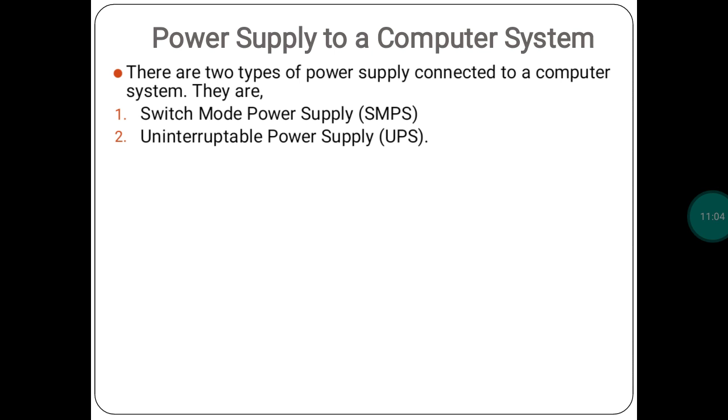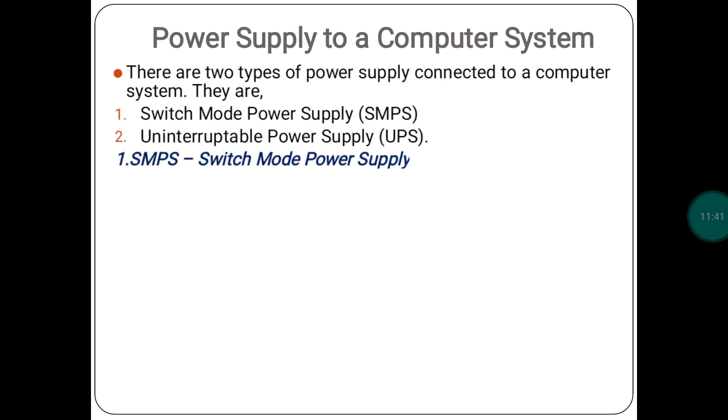Then the last point in this chapter is the power supply to the computer system. So see, every computer must have power. Without power, we can't start a computer system. If you have the power supply, then only you can start a computer. So what types of computer power supplies are there? There are mainly two types. One is the switched mode power supply, called the SMPS in short, and the second is the uninterruptible power supply, called the UPS.